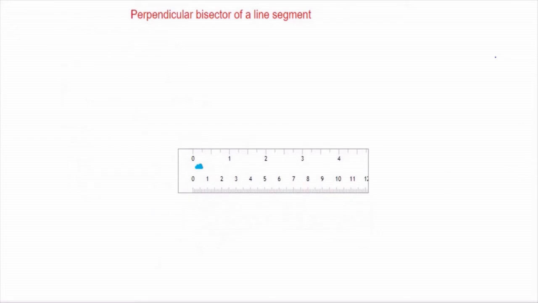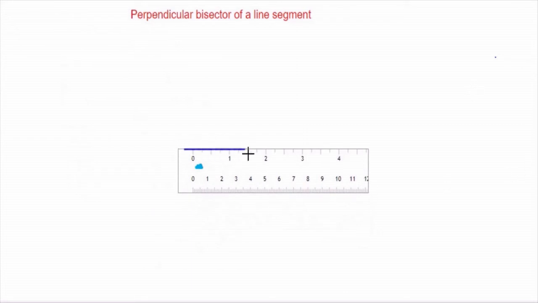All these words are important. Perpendicular means 90 degrees to the given line. Bi means two, sector is dividing. And what is divided here? A line segment. So for that I need a line segment first. So I should draw a line segment with the help of a ruler.